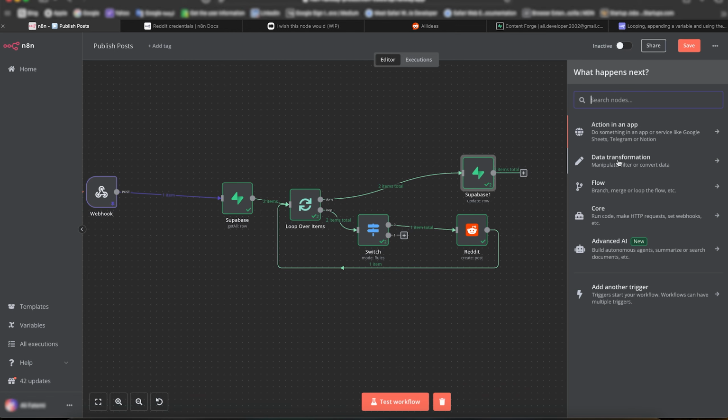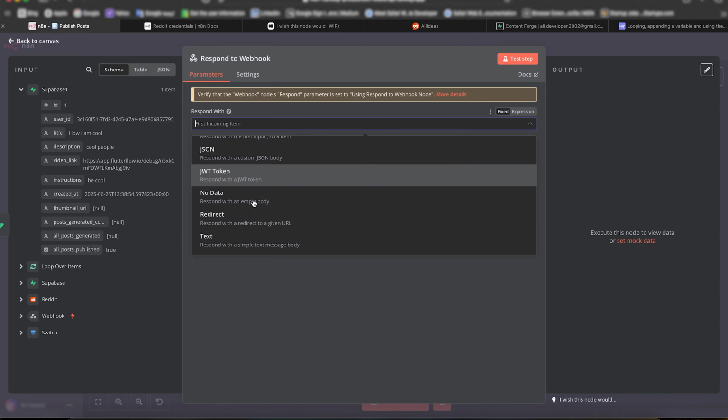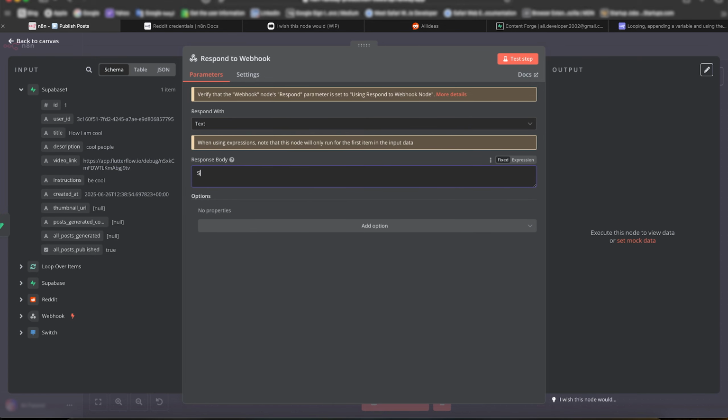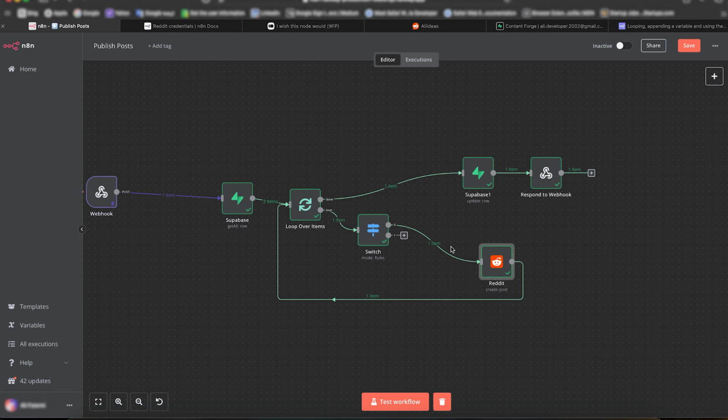Now we can webhook respond, text, success, test step. Okay, I think this is our workflow. And as we add more platforms, we need to add more branches over here.